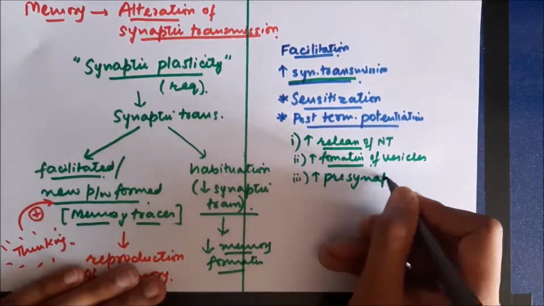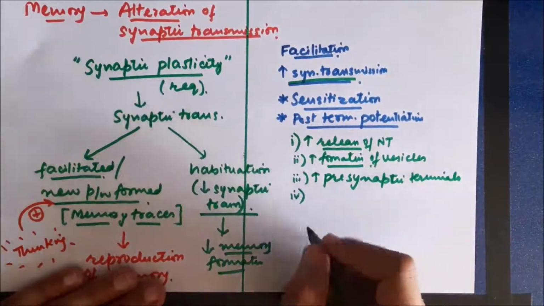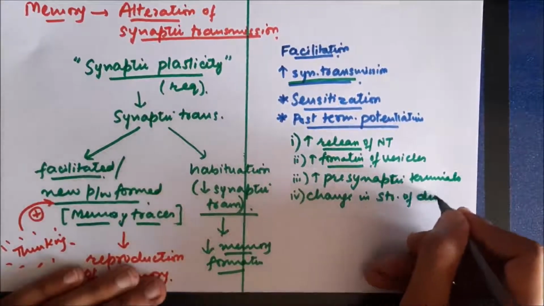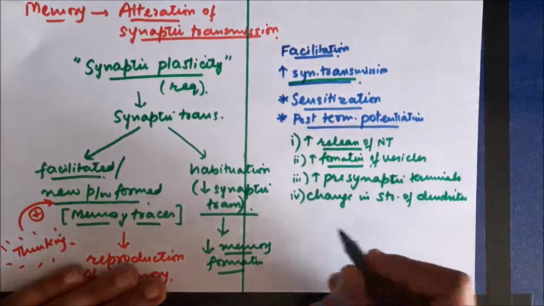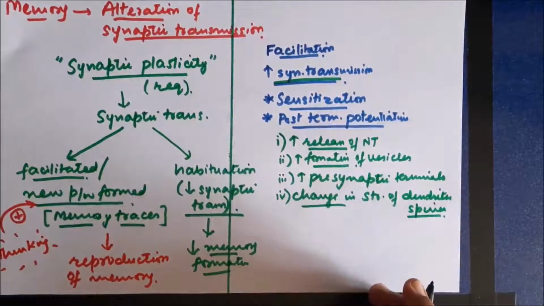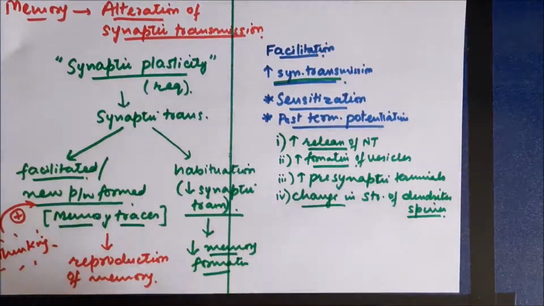By increasing the presynaptic terminals, automatically there will be more synaptic transmission. And by changing the structure of the dendritic spikes, it results in an increase in the synaptic transmission. So all these changes eventually increase synaptic transmission and cause facilitation, which results in formation of memories.